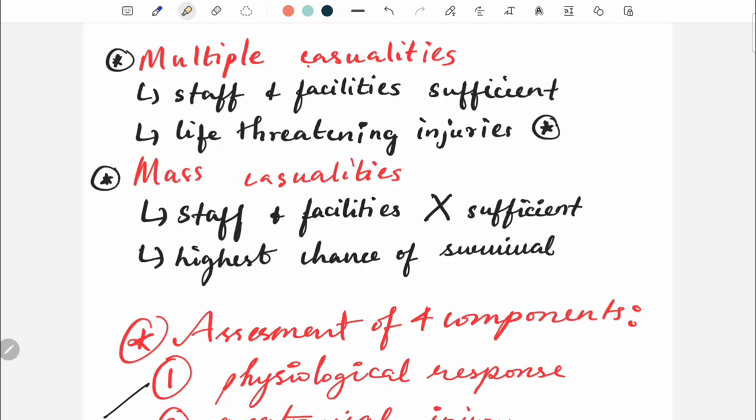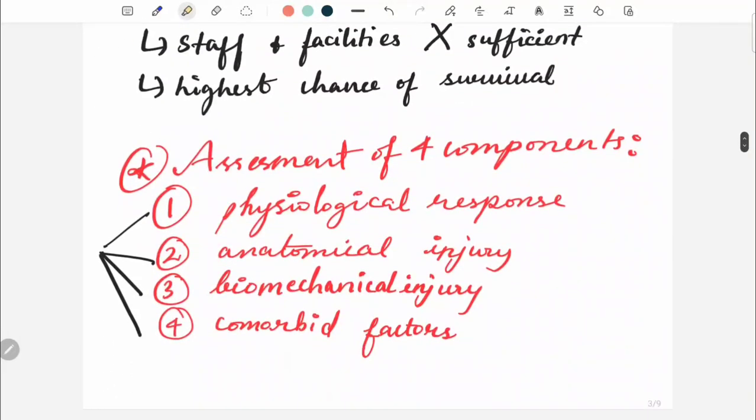Whereas mass casualty means they are coming as a mass. It's like major accidents or a landslide. All these are mass casualties. Here the staff and facilities will not be sufficient. Therefore, the patients with the highest chance of survival will be prioritized in treatment. So, in a multiple casualty, life-threatening injuries are more prioritized to treat, whereas in mass casualties, the patients with the highest chance of survival are going to be treated and prioritized.